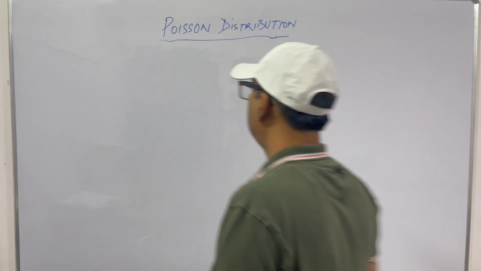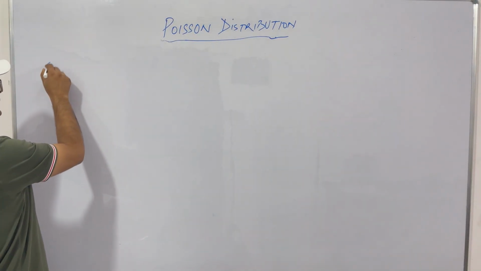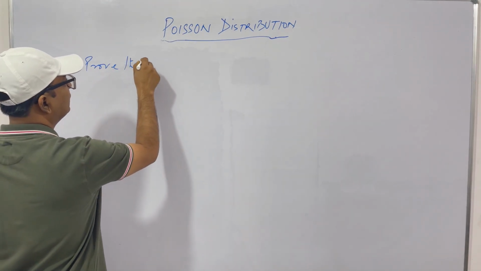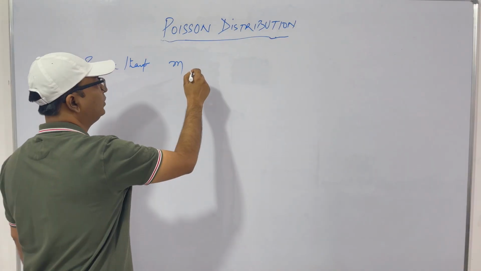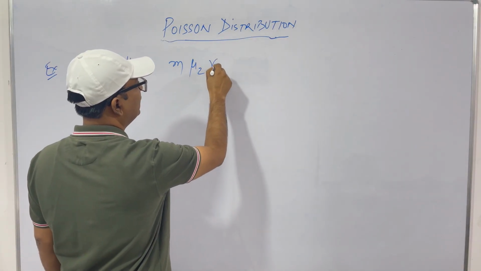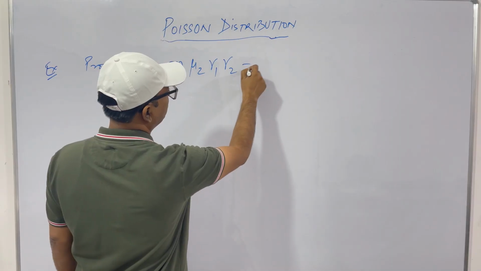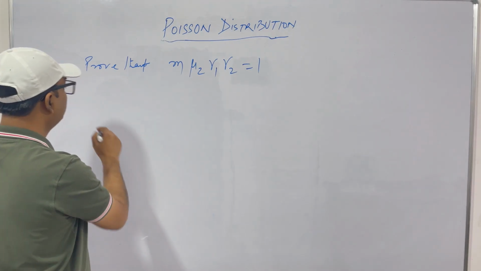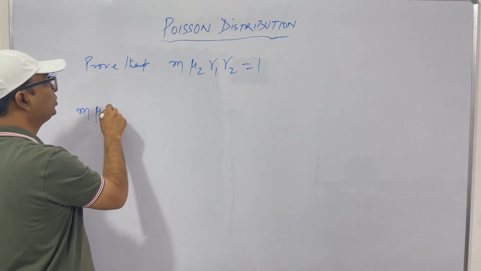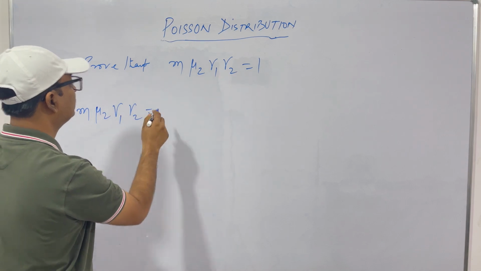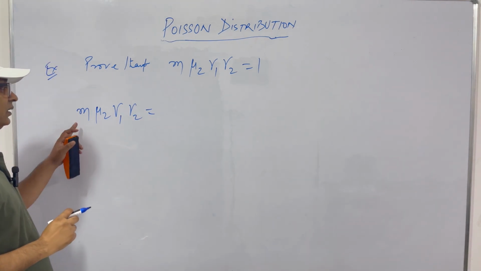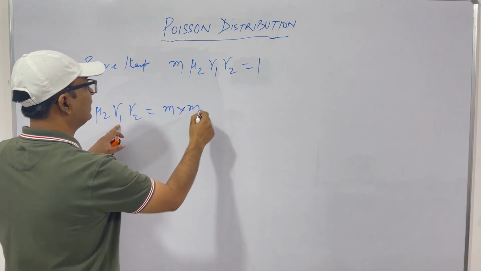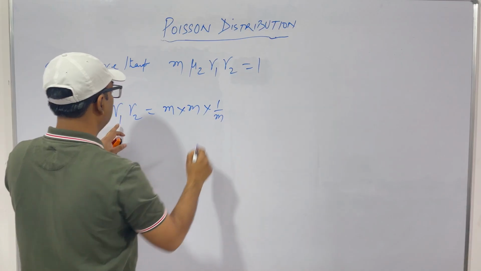Okay, so let's see another example. The question is, prove that m into mu2 into gamma 1 into gamma 2 is equal to 1. This is what we have to prove. Let's see how. Let's see what is M, mu2, gamma 1, gamma 2. M is M. Mu2 we have seen is equal to M. Gamma 1 is 1 by M and gamma 2 is again 1 by M.